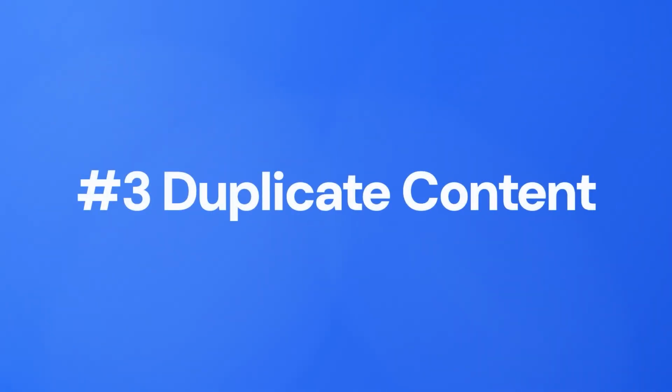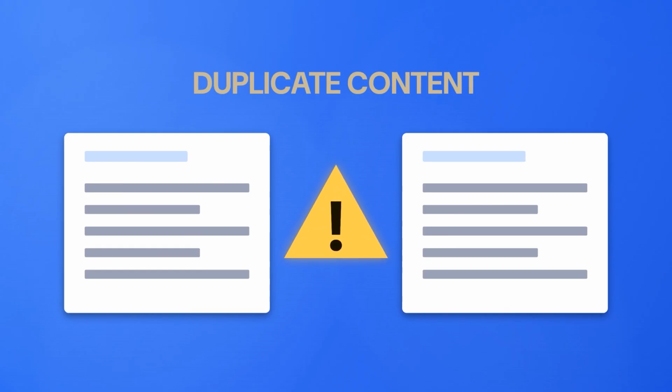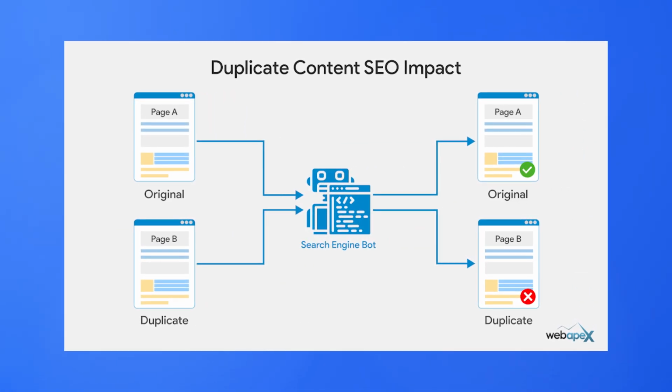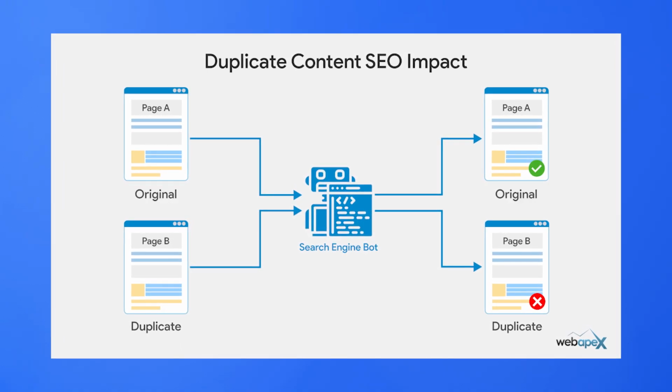Number three, duplicate content. Duplicate content does not just mean copying someone else's article. It also includes republishing the same content on multiple URLs on your own site, boilerplate paragraphs repeated across a dozen of pages, and syndicated content without a canonical tag.